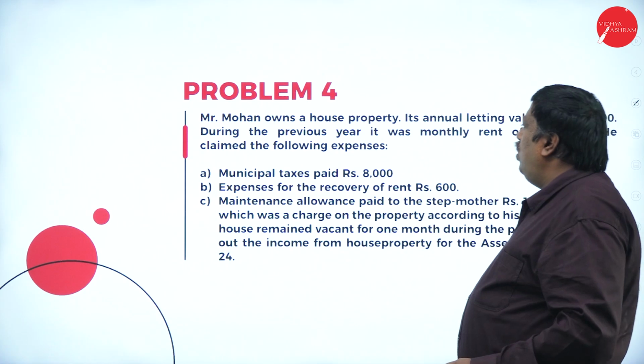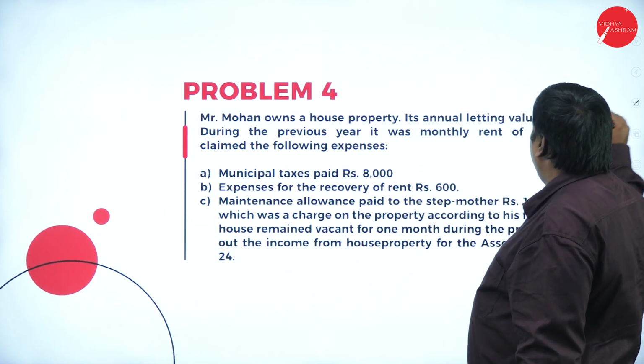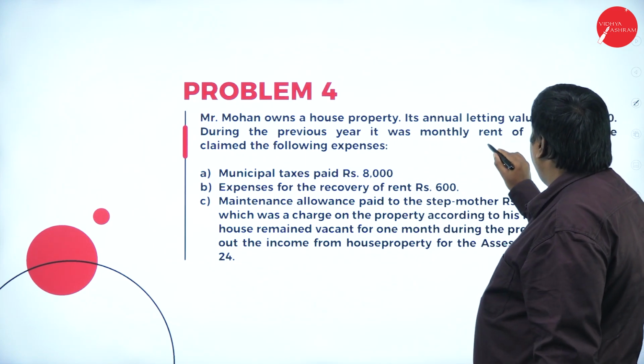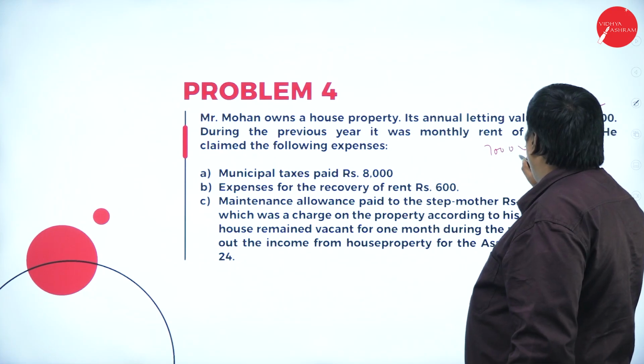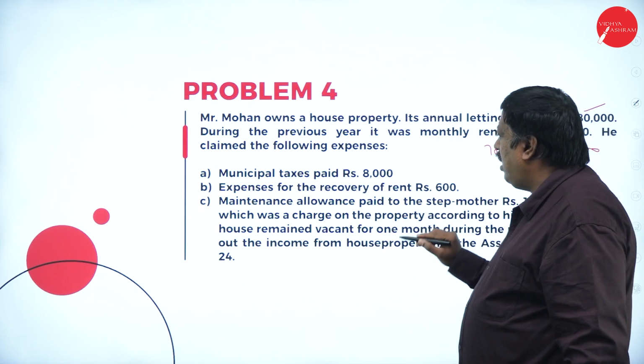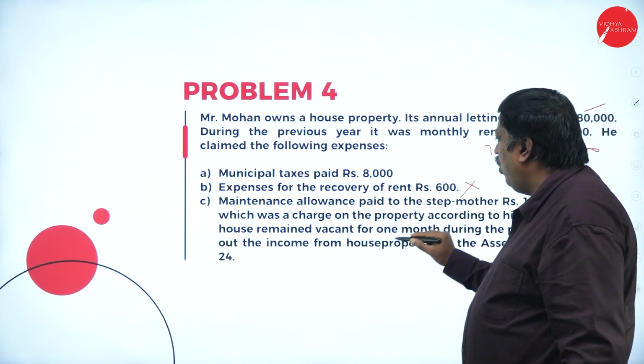Mr. Mohan owns a house property. Its annual letting value is 80,000. And during the previous year, it was let at a monthly rent of 7,000. 7,000 into 12, that is 84,000. Municipal taxes paid, 8,000. Expenses for the recovery of the rent, 600, ignore.